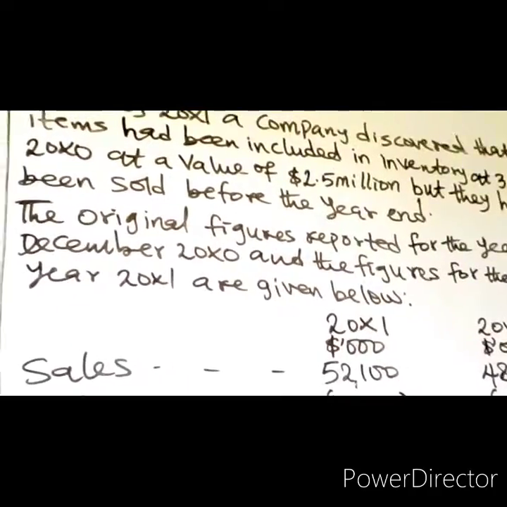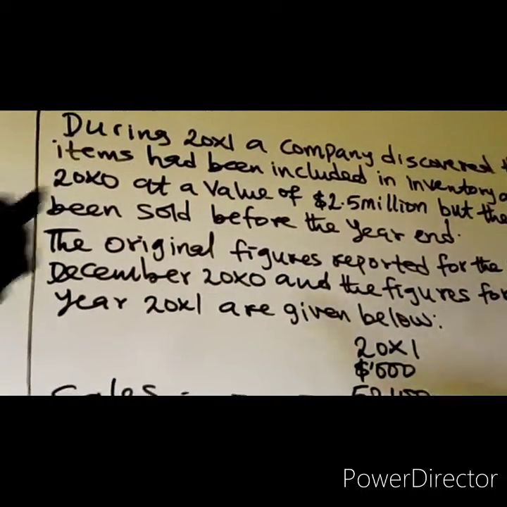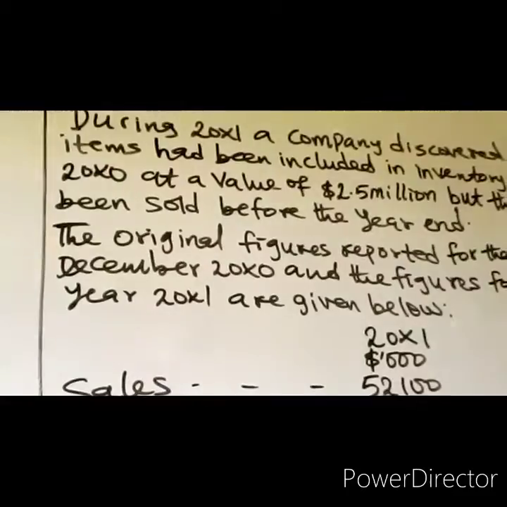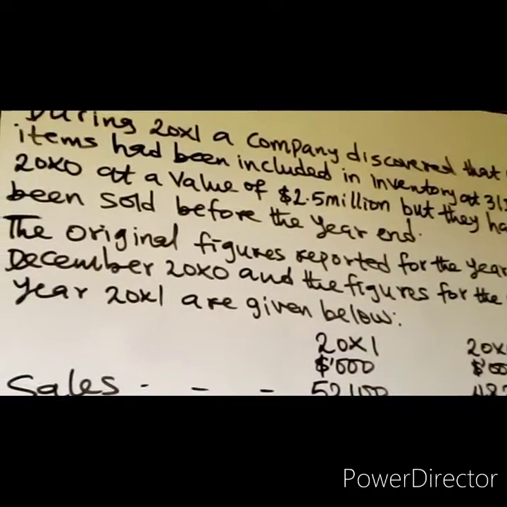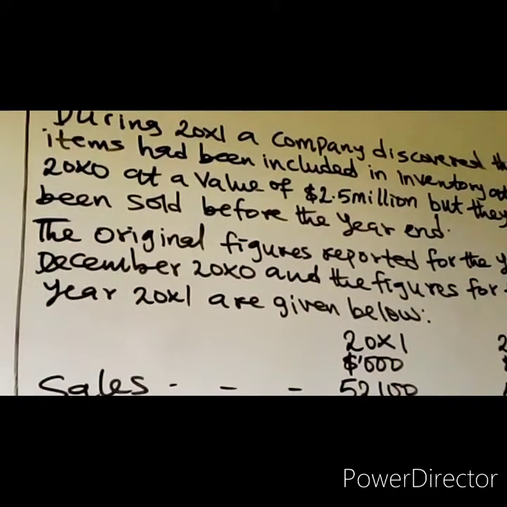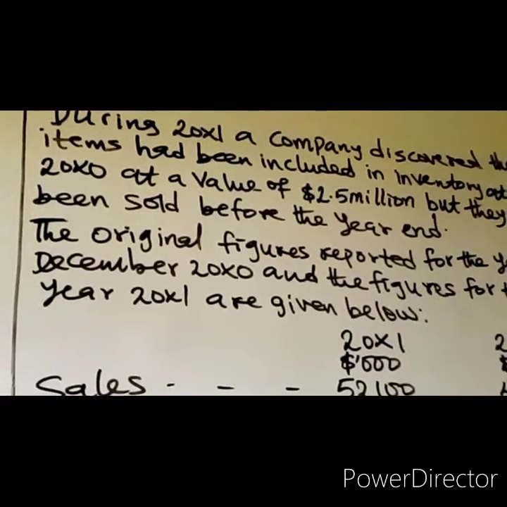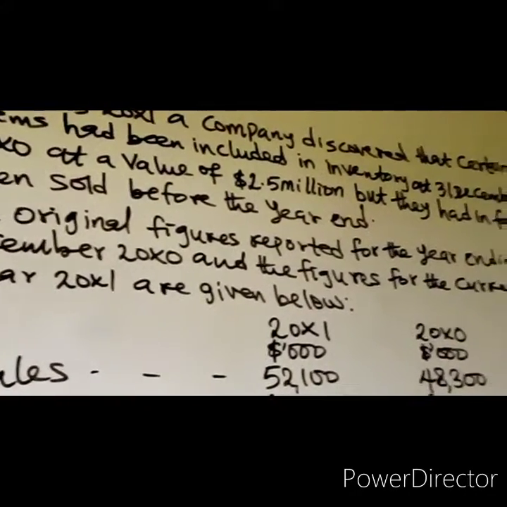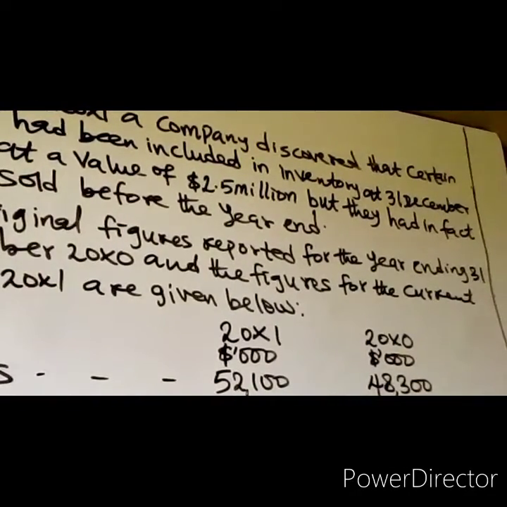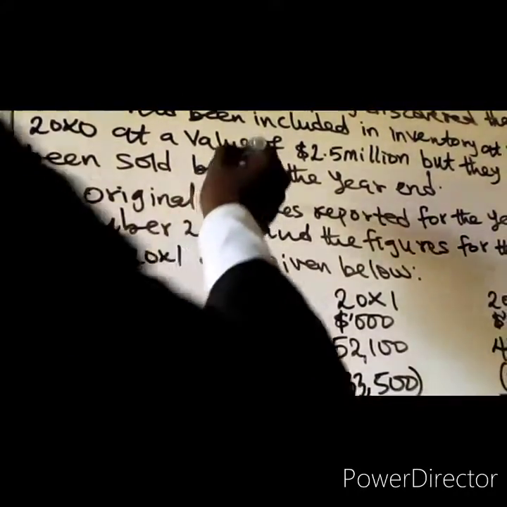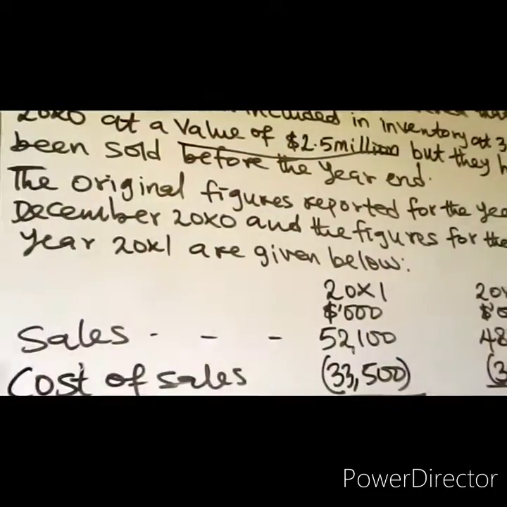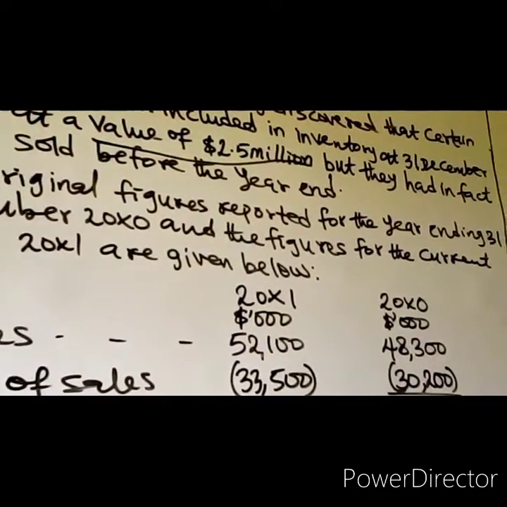Now you were told that during 20X1, a company discovered that certain items had been included in inventory at 31st December 20X0 at a value of 2.5 million, but they had in fact been sold before the year end.